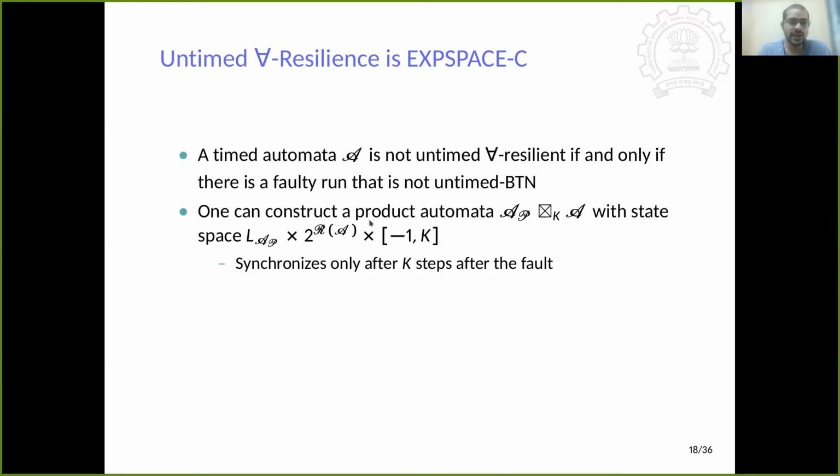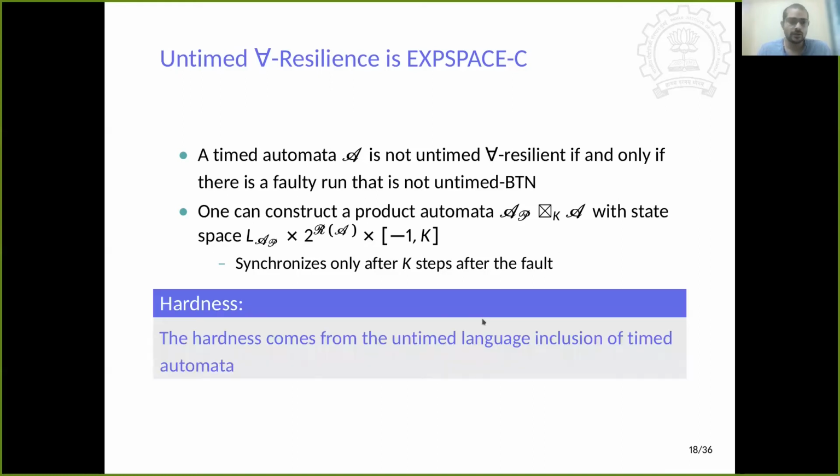That means that there exists a run of this automaton which cannot get back to normal in the untimed sense, because we cannot progress anymore in the region automata. So this gives us an easy result of an exponential, because we know the region automata is already exponential in states, and now we are doing doubly exponential of the size. Now we can enumerate all the states of this doubly exponential space in X space. So that is why this problem is in X space.